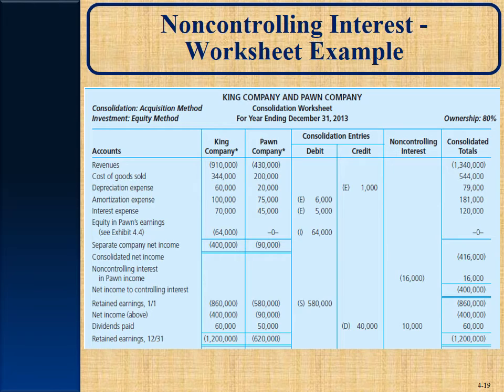Amortization expense, debit for $6,000. Debit interest expense, $5,000. Credit depreciation expense for the $1,000. Then you would offset the equipment by debiting it for $1,000. Credit your patent for $6,000. Credit the long-term liabilities for $5,000. Okay, and we'll see that effect on our consolidated worksheet on page 157. So pretty normal, pretty normal.